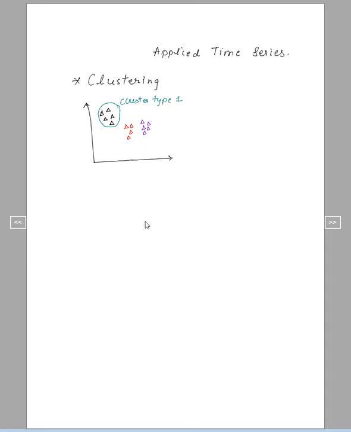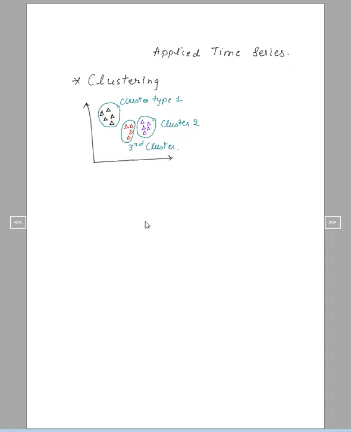And this can even be a set of countries. Hence I'm writing it as cluster type 1. So I can say this is the second cluster and the last one is the third cluster.